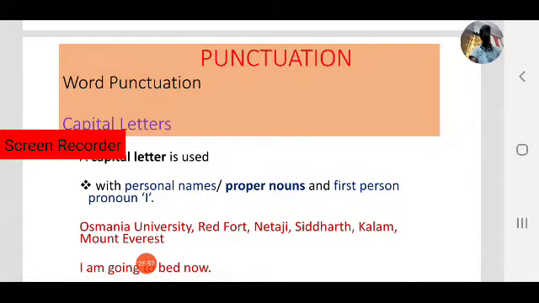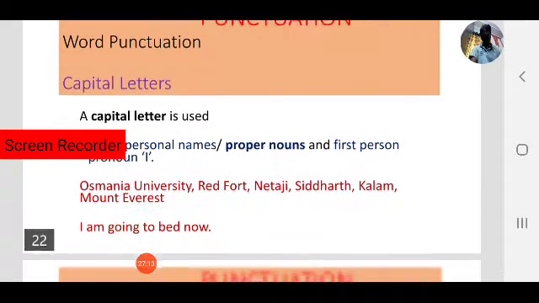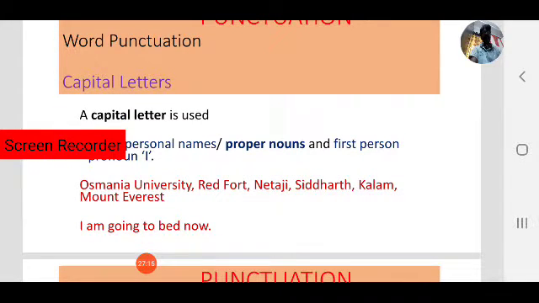Siddharth, S is a capital letter because it is a proper noun. And Kalam, also a proper noun, K. And Mount Everest, M and E are capital letters, proper names. Proper nouns.